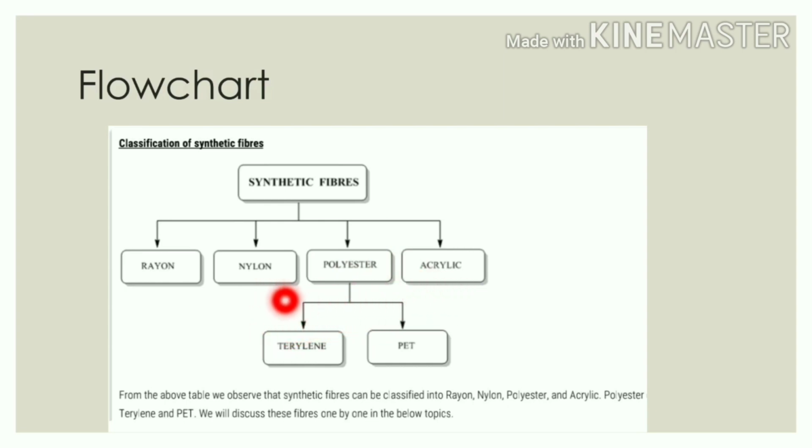But you have to remember that the first synthetic fiber is nylon, because rayon is partially made up of cellulose, which is a natural fiber. So the fully synthetic fiber is nylon. Alright. So what happened after that? Several other fibers were discovered day by day. They are polyester, acrylic, and polyester can be divided into two, that is PET and terylene.